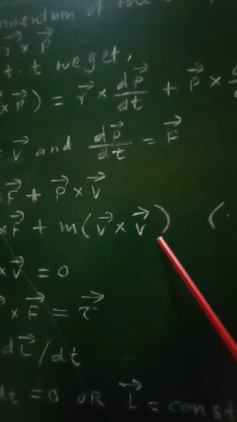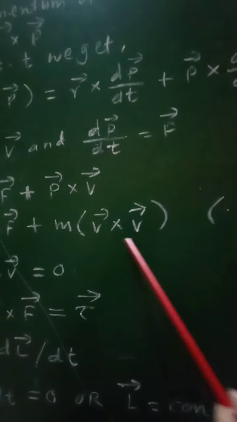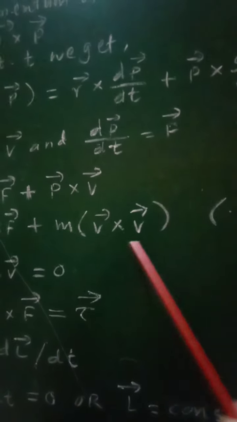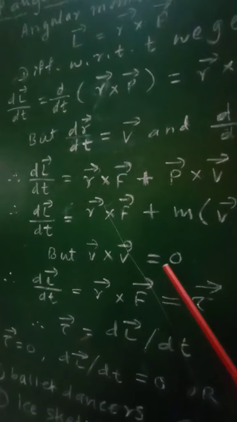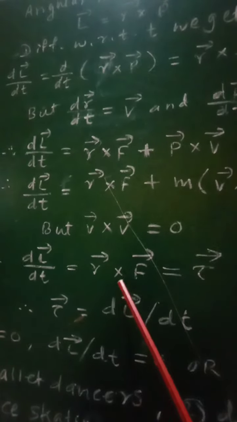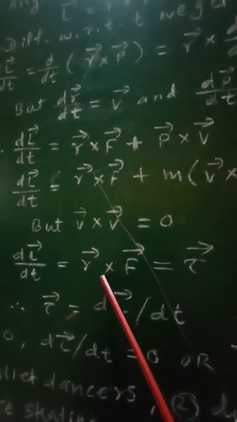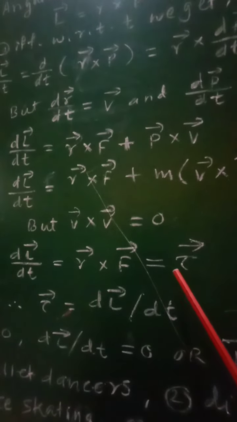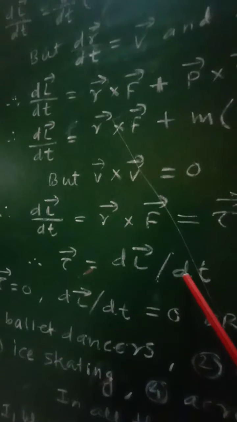Now this bracketed term represents the self cross product of a vector, which will be equal to 0. So v cross v is 0, and therefore dL by dt will be equal to R cross F, but this R cross F is nothing but the torque, and therefore torque will be equal to dL by dt.